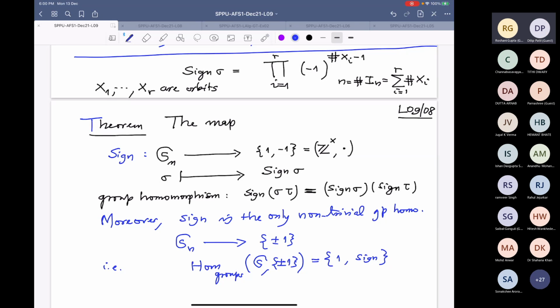And this is very, very useful. This is very useful when you are studying quadratic reciprocity. All right. So we will continue next time. I am sorry I have exceeded the time.